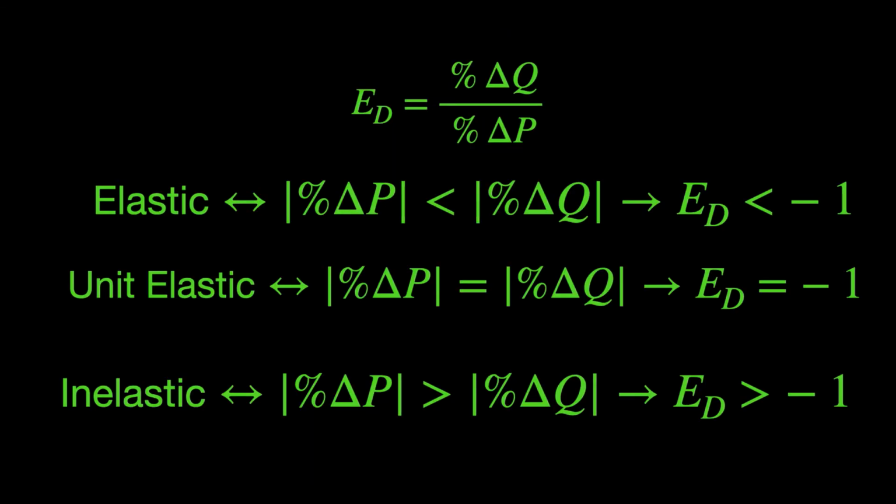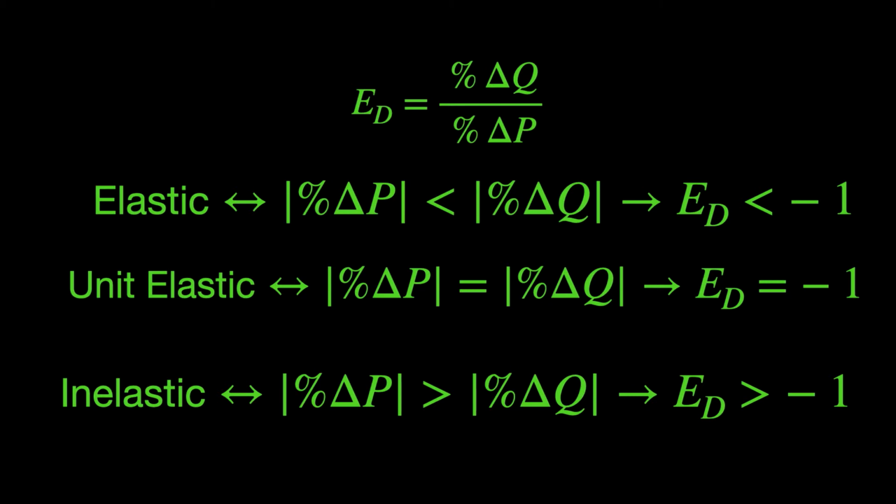The equation for price elasticity of demand is the percent change in Q over the percent change in price. Since by definition, price elasticity of demand is elastic when the percent change in quantity, in absolute value, is greater than the absolute value of the percent change in price, the elasticity coefficient will be less than -1. When the absolute value of the percent change in price is equal to the absolute value of the percent change in quantity demanded, the elasticity coefficient is -1. And we say demand elasticity is unit elastic.